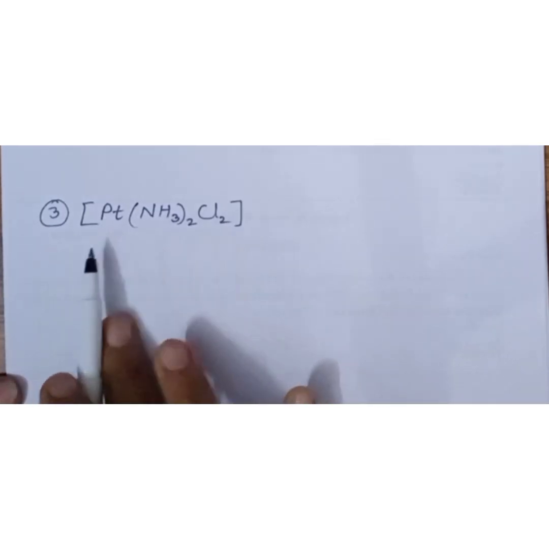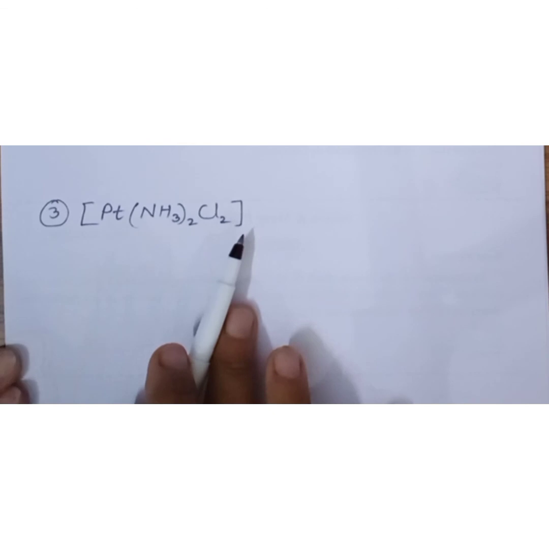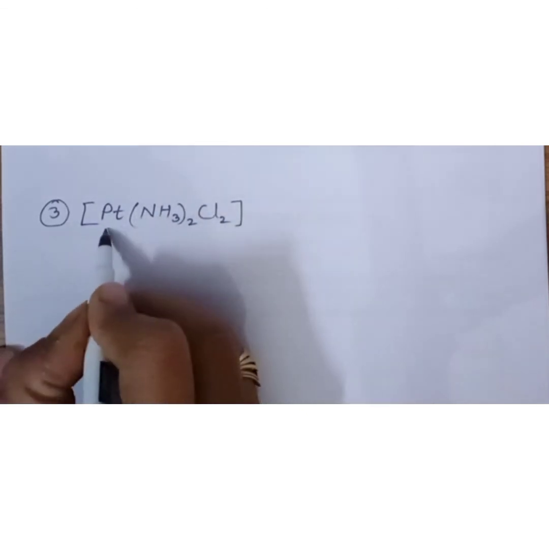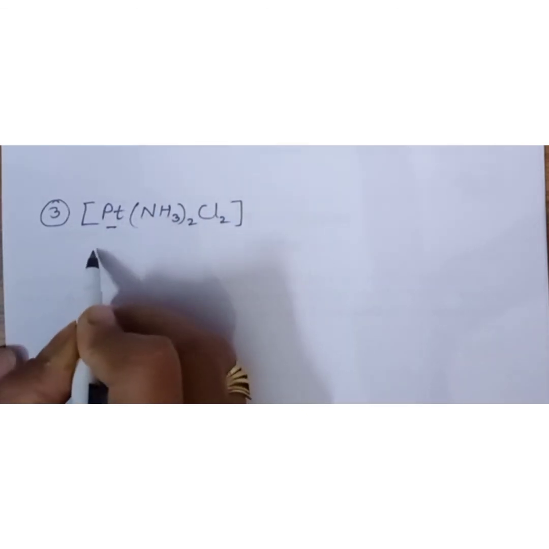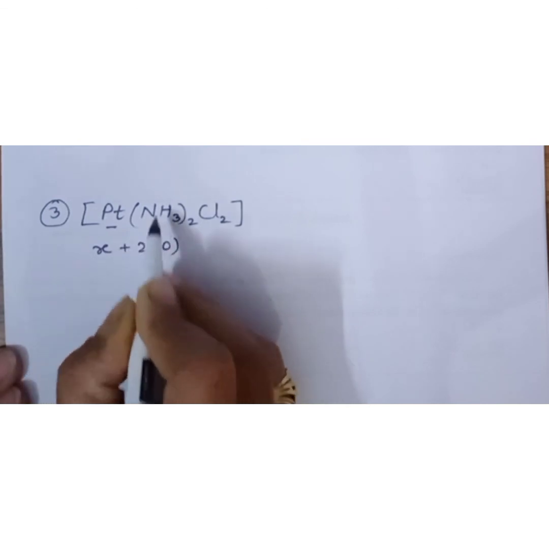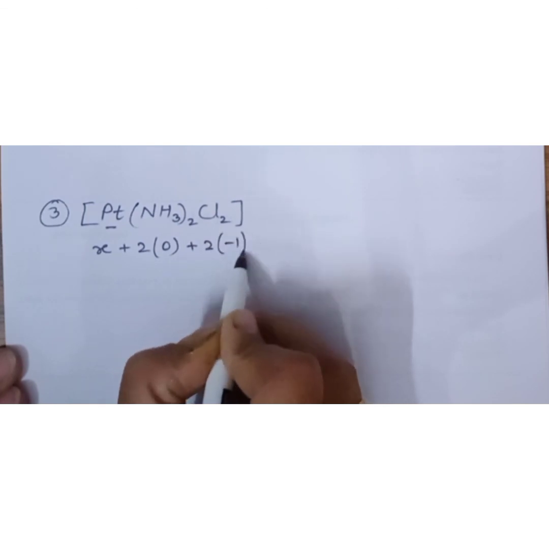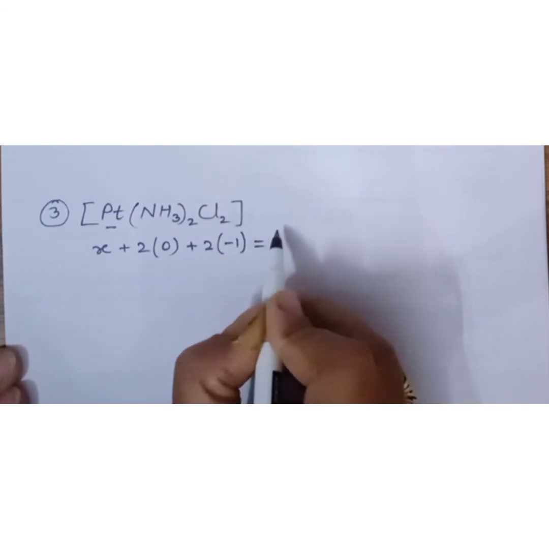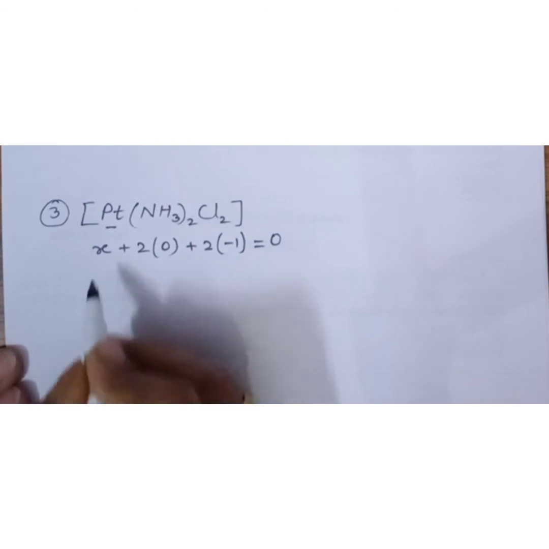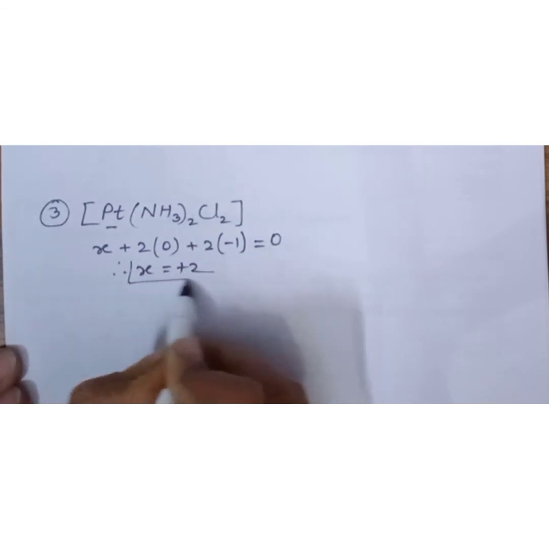Now you can see this complex cannot be dissociated into positive and negative ions. So we will move on to the next step of identifying the central metal atom and calculating its oxidation number. Ammonia having 0, plus 2 into minus 1, is equal to 0, as no net charge is there on the complex. Therefore X is equal to plus 2.